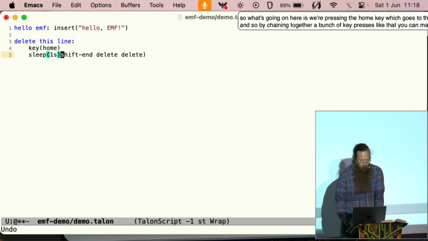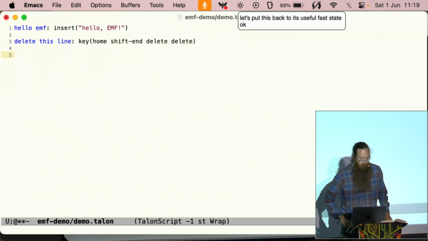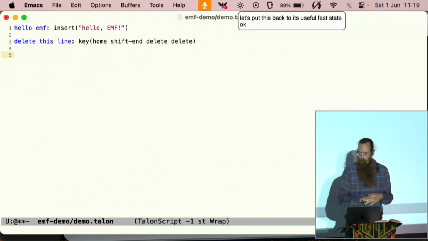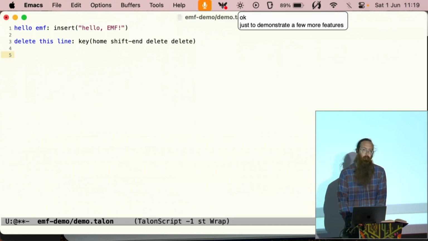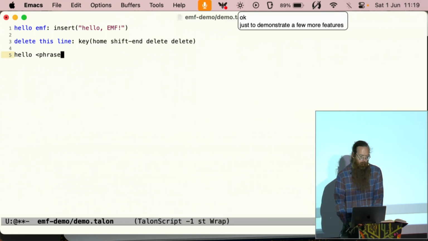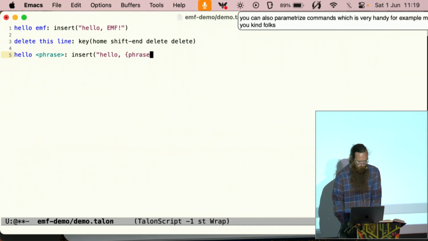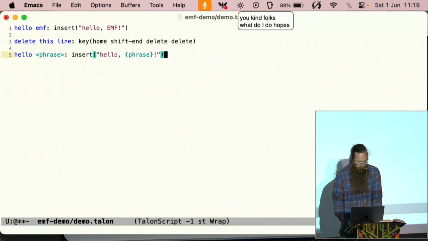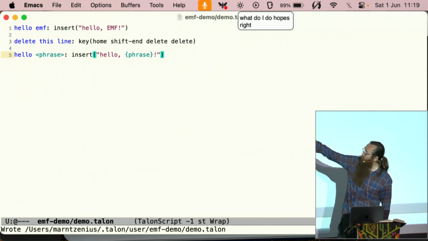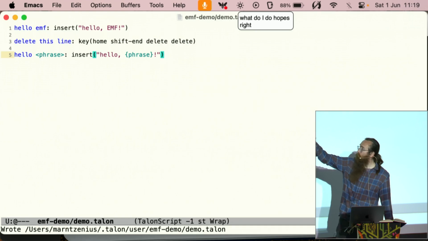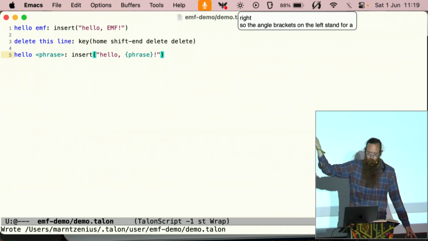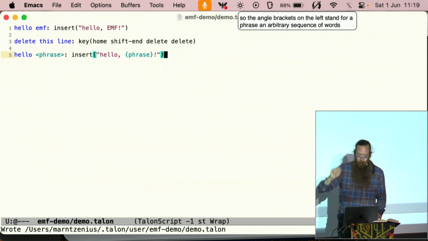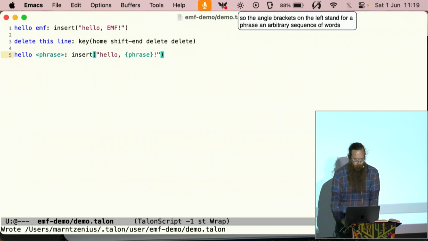Let's put this back to its useful, fast state. Okay, just to demonstrate a few more features, you can also parameterize commands, which is very handy. For example, maybe I want to say hello to more people than you kind folks. So the angle brackets on the left stand for a phrase, an arbitrary sequence of words, and the curly brackets on the right are sort of splicing that into our string.